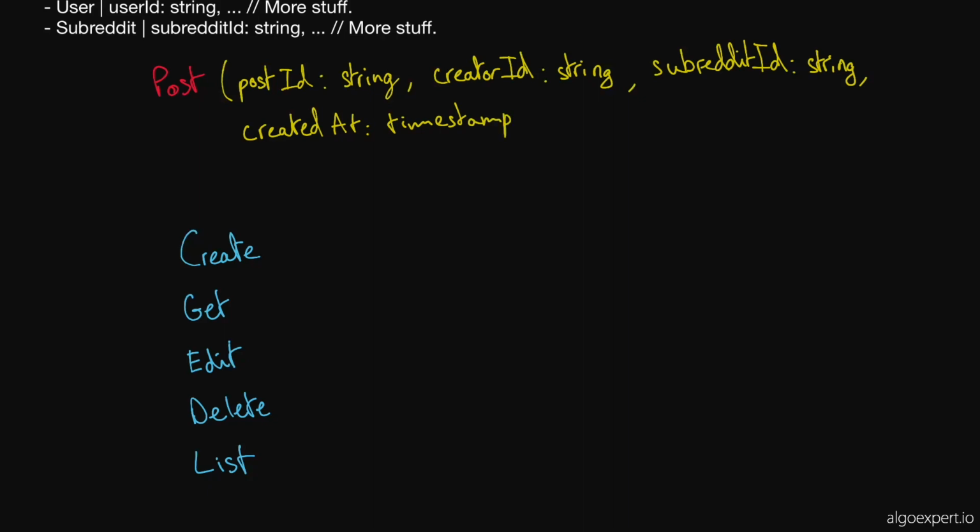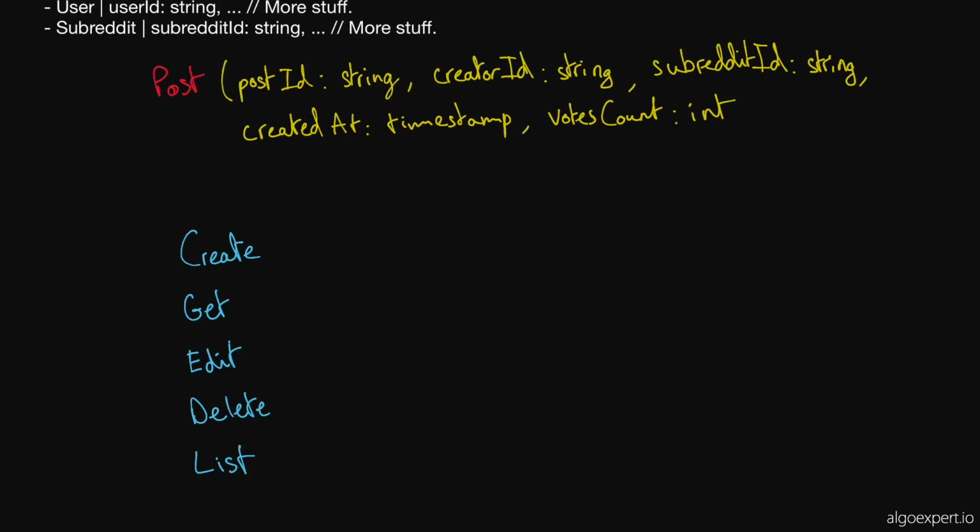Okay. And then I'm trying to think. I think this might be all that we need for a post. What else do you see on a post? I guess you see how many votes a post has, right? If you're on the homepage of Reddit, you can see, oh, that post has 1,000 upvotes or 1,000 downvotes. So I think we're going to want a vote count as well. Okay. That might be the last parameter. So I'll put votes count, and this would be an integer. So I'll put int. And I think this might be it for posts, unless we also...